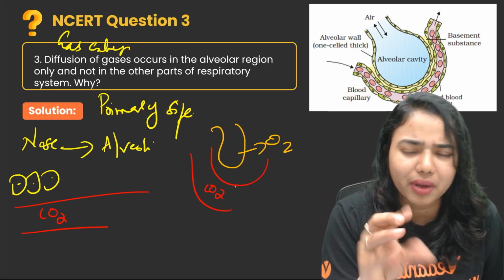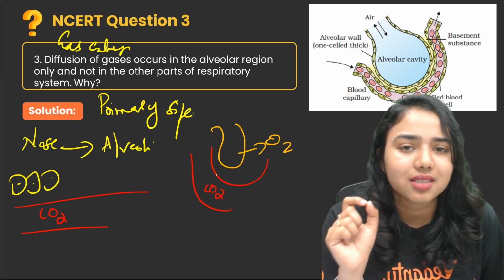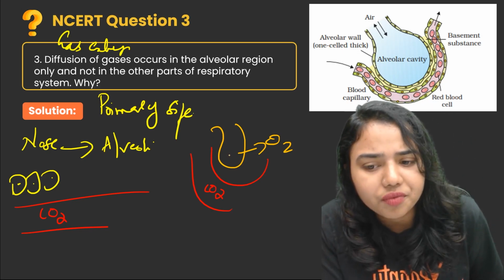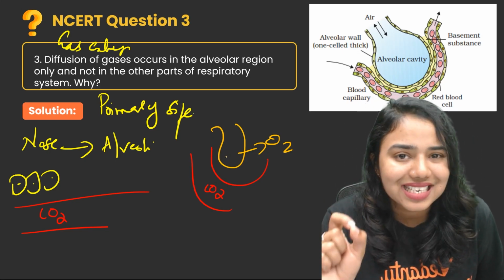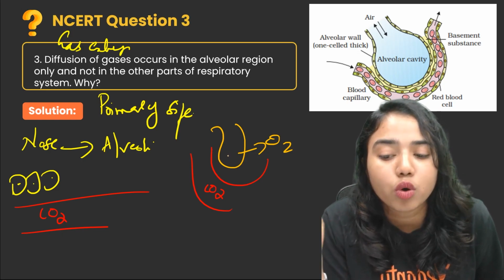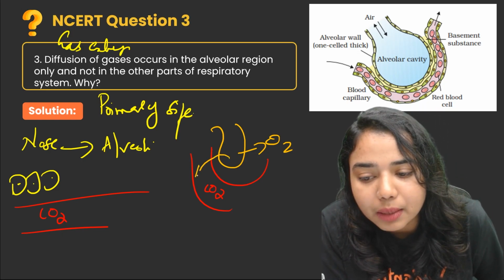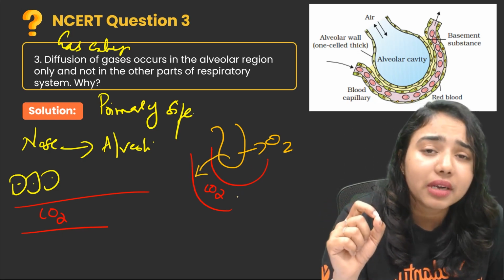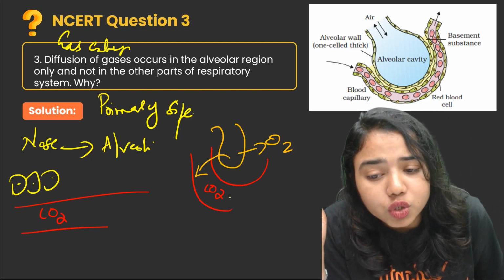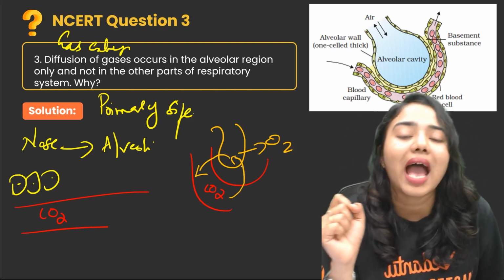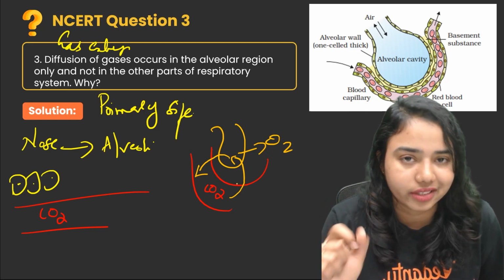That is primary gas exchange. At this time, the oxygen from the alveoli will get diffused into the blood present in the blood capillaries, and the carbon dioxide from the blood will get diffused to the alveoli. This is gas exchange.